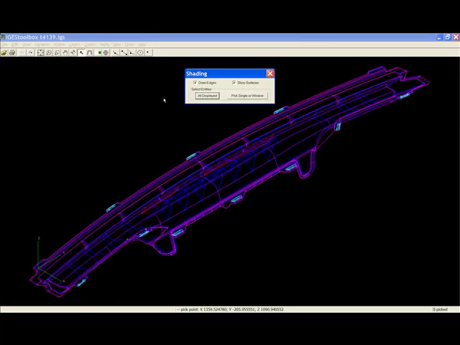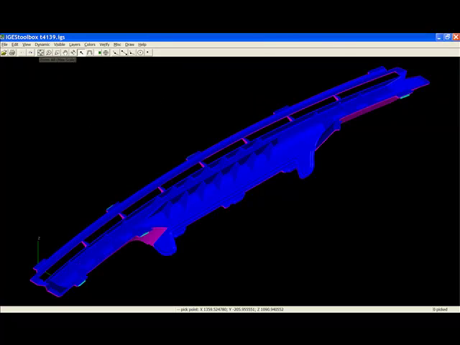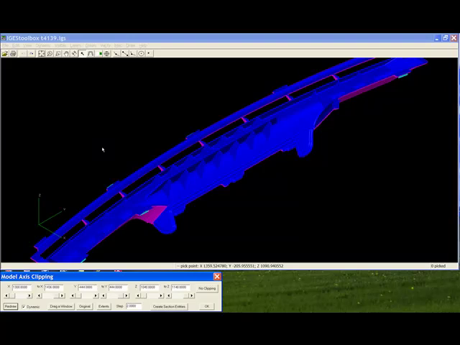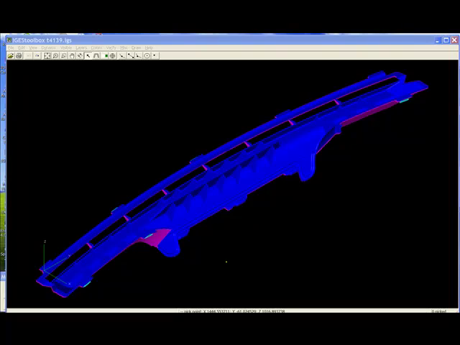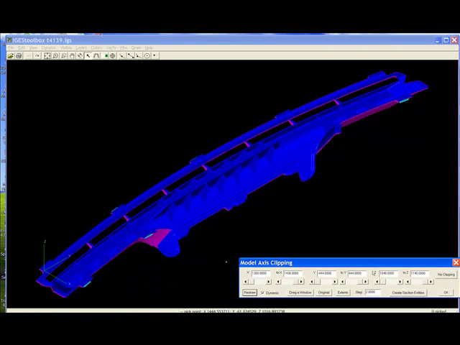We're going to take a look at dynamic sectioning. This is where I can drag my slider bars through my shaded data. The sliders allow me to examine the data in all directions.